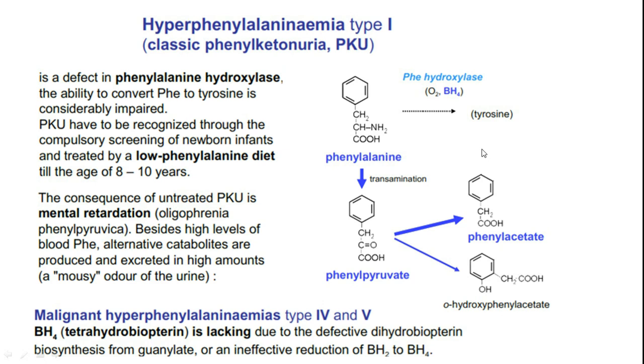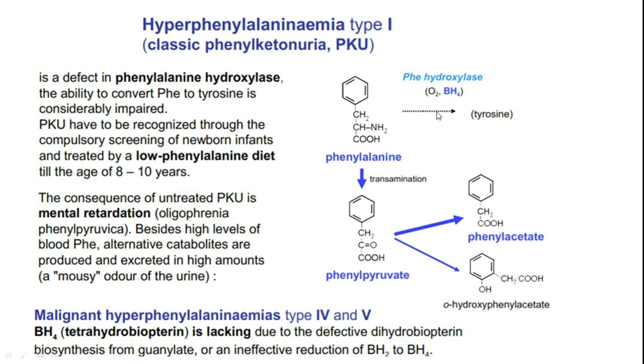Malignant hyperphenylalaninemia type 4 and 5, where tetrahydrobiopterin is lacking due to defective dihydrobiopterin biosynthesis from guanylate, or an ineffective reduction of BH2 to BH4, because after the hydroxylation BH4 will become BH2, and that has to be regenerated.